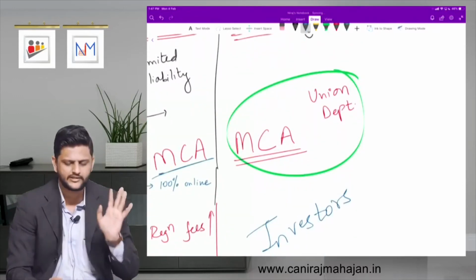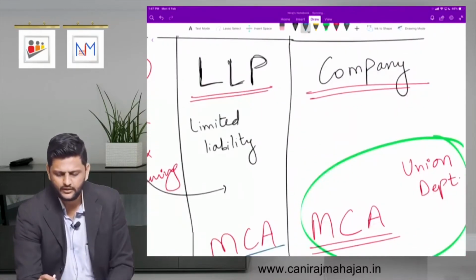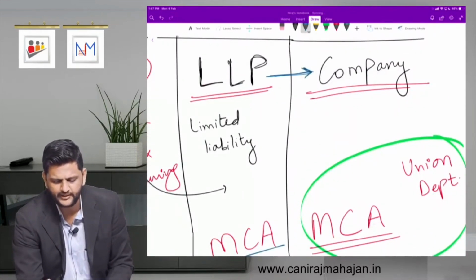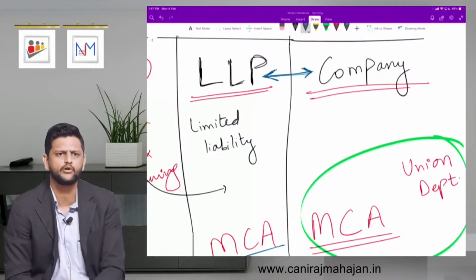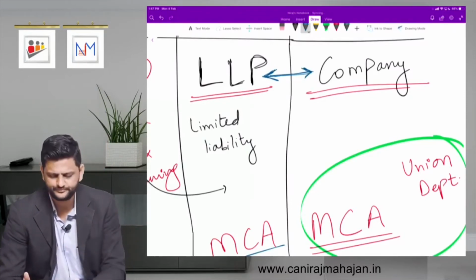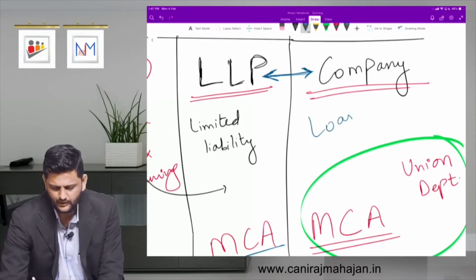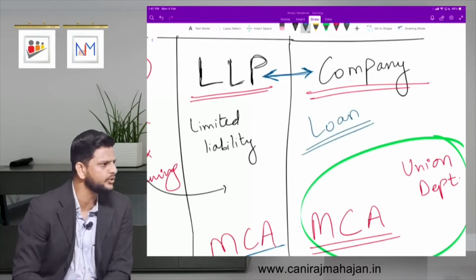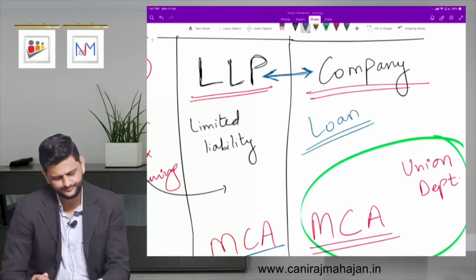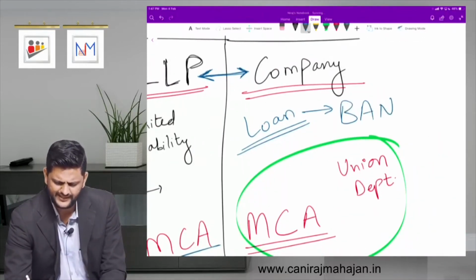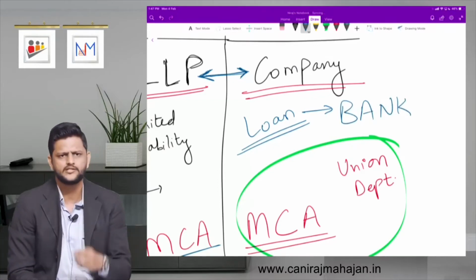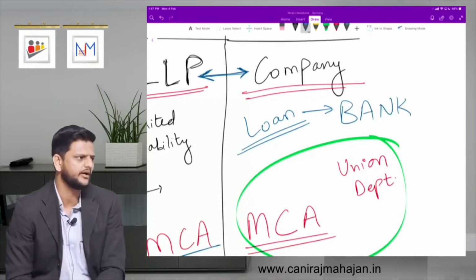Another point, let me tell you very clearly. There is not much difference between LLP and company except your basic structure: private company, public company, number of members and so on. But when I talk about loan, who gives loan? Mainly, the first source of loan is your bank. Second, like I said, investors, somebody willing to contribute in your company.